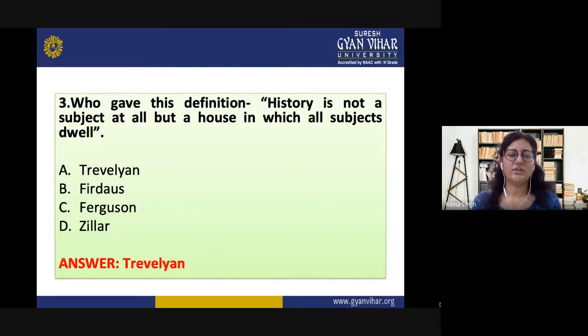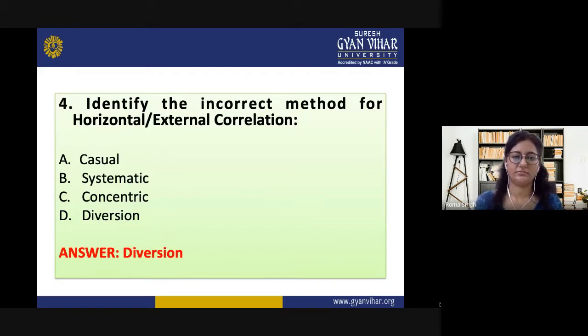The next question is, who gave this definition? History is not a subject at all, but a house in which all subjects dwell. The options are Trevelyan, Firdaus, Ferguson, or Giller. So here we can see that the answer is Trevelyan, who said that history is the core subject and all other subjects revolve around it.